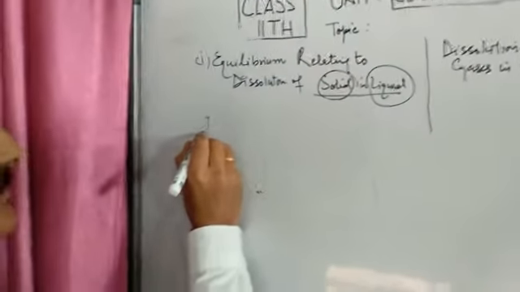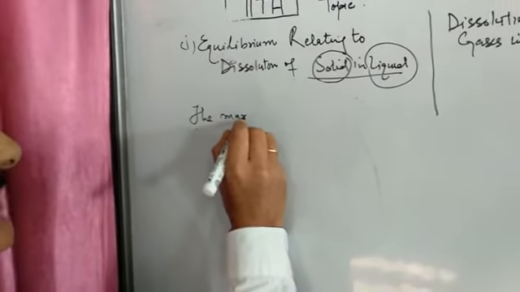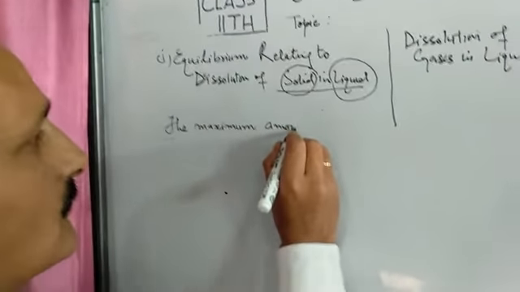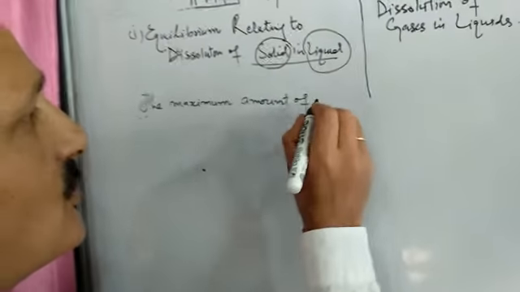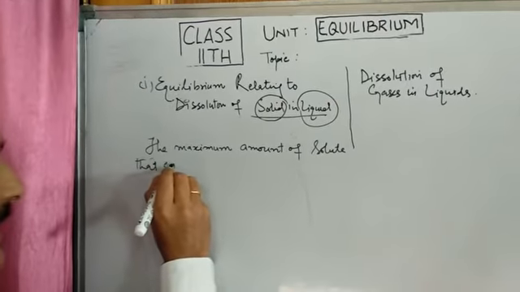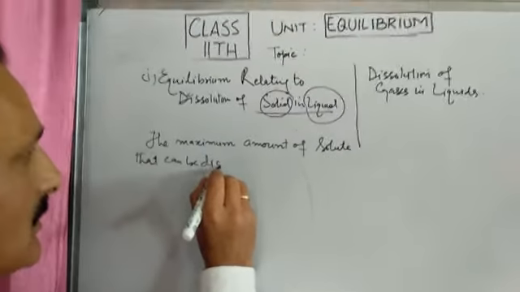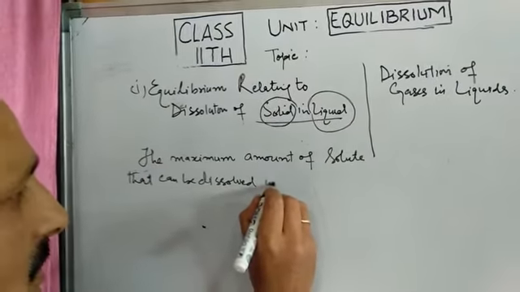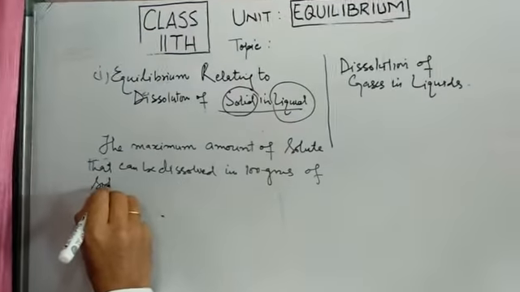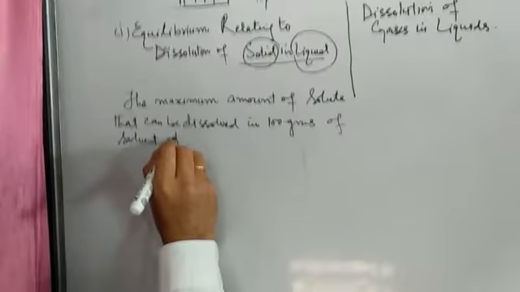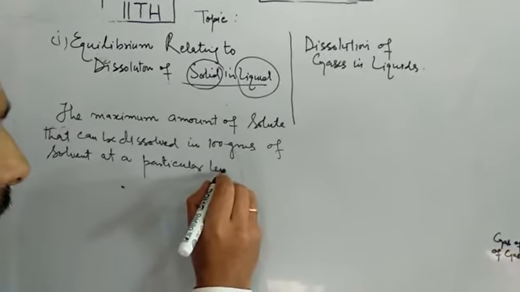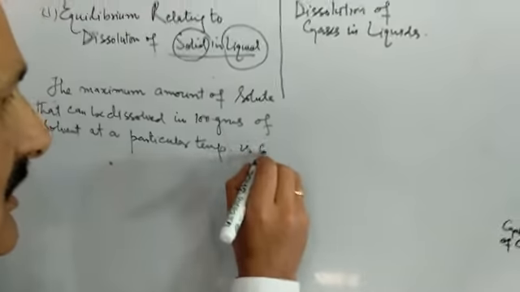Every solute and solvent has a solubility. The maximum quantity of solute, for example sugar in this case, that can be dissolved in 100 grams of solvent at a particular temperature is called solubility.